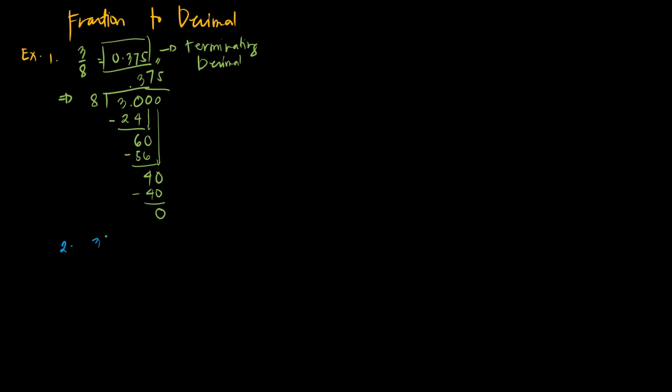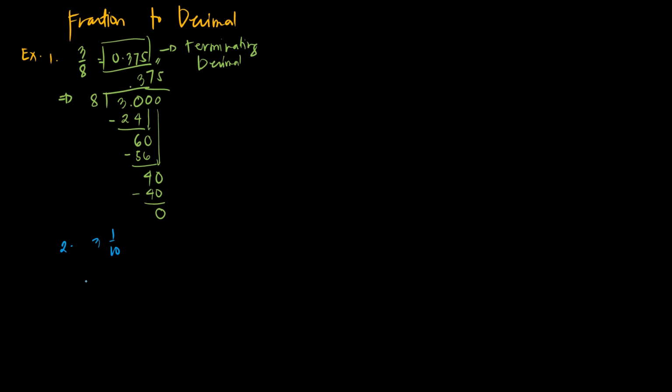Okay, let's have another example. Let's have 3 and 1 over 10. As you can see, the example in number 1 is just a fraction, there's no whole number. While in the second example, we have a combination of a fraction and a whole number, so this is a mixed number. The first thing that we're going to do is just stay the whole number and focus on the fraction itself. So we need to convert 1 over 10 into decimal, then add the whole number.